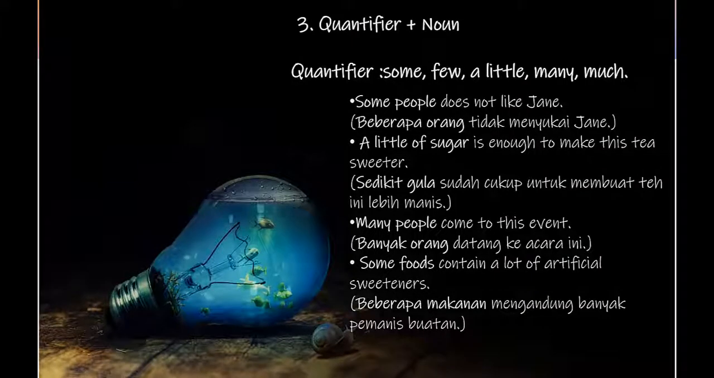Yes, thank you. Okay, the other pattern of noun phrase is quantifier plus noun. It can be some, few, little, many, and much. The example of noun phrase, quantifier plus noun. Some people don't like jam. A little of sugar is enough to make this tea sweeter. Many people come to visit this event. Some foods contain a lot of artificial sweeteners.